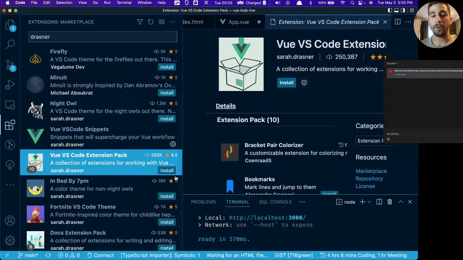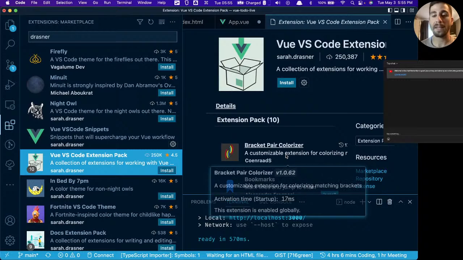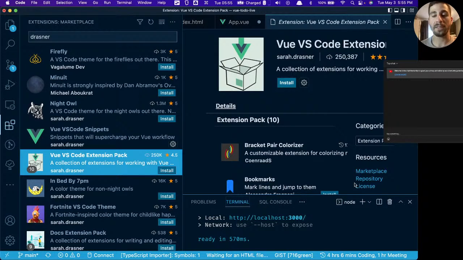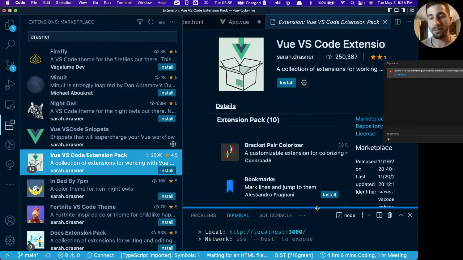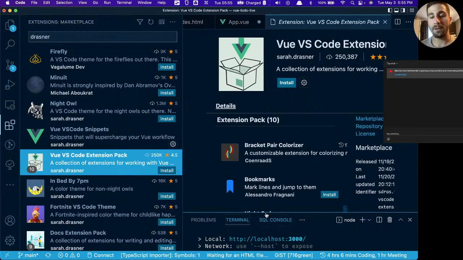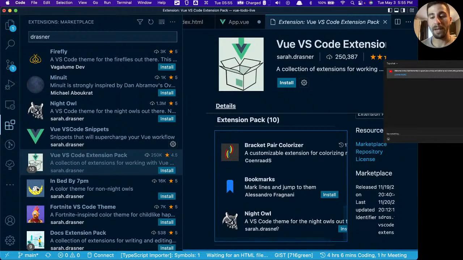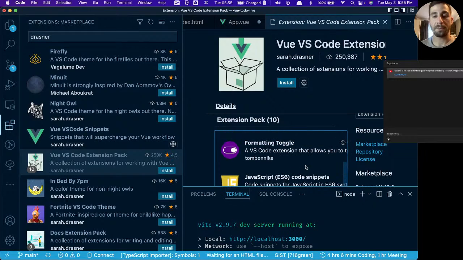One thing to be mindful of, this isn't just for Vue, this is for any JavaScript or node.js work that you're doing, like bracket pair colorizer, incredibly helpful. Bookmarks, it's really cool. I never remember to use it. I actually don't think I have it installed right now. And then Night Owl is a theme that she created. I think it's nice, but I like to use a theme called Winter is Coming. That's what you're looking at right now.